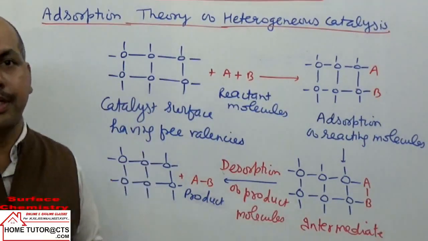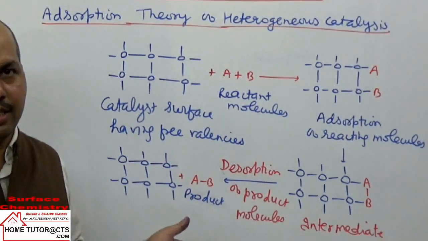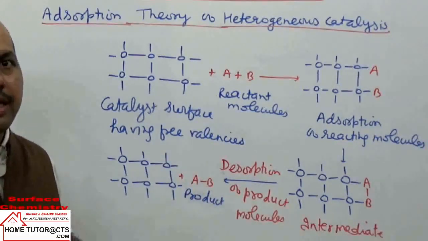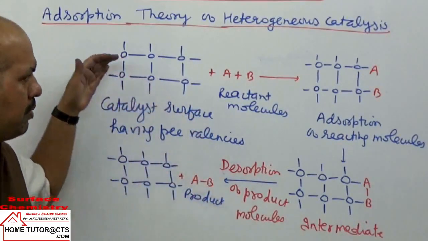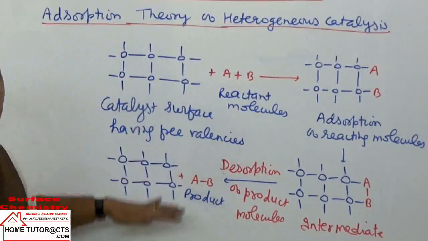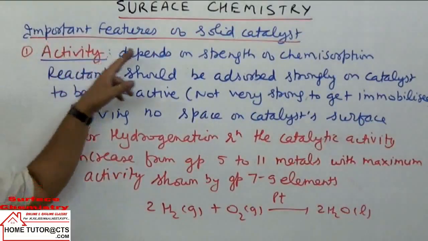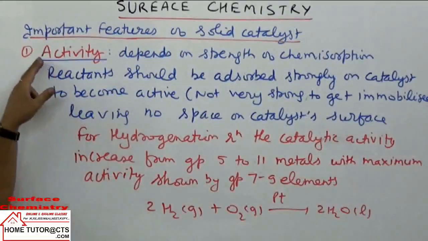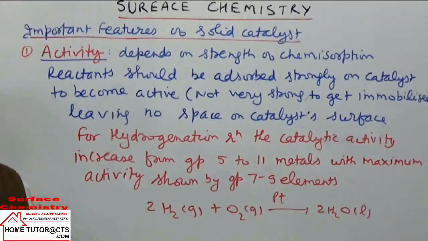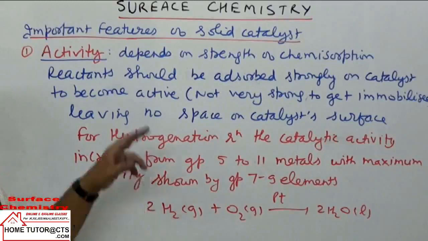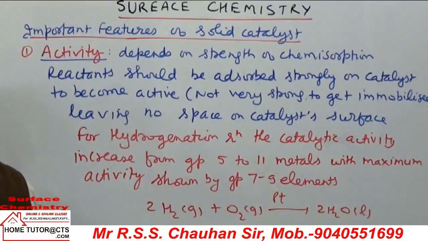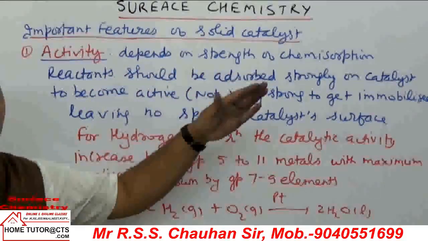Now you can take some properties of solid catalyst, like they are selective in nature. Let us see some important features of solid catalyst. In this case, first can be taken activity. Activity of solid catalyst will depend on the strength of chemical bonds in chemisorption. It depends on the strength of chemisorption bonds.